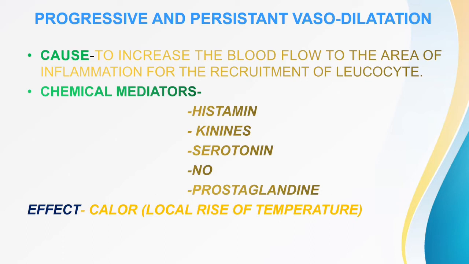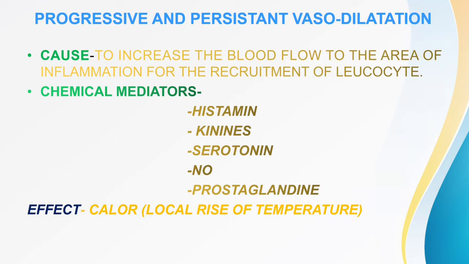The thing is to increase the blood flow to the area of inflammation, right? We need to recruit more and more leukocyte. We need to increase the blood flow to the area. Now that is done by vasodilatation. More vasodilatation, and it is progressive.